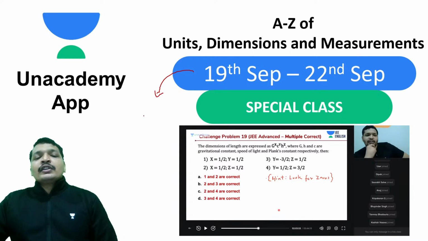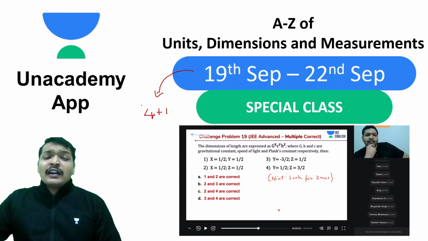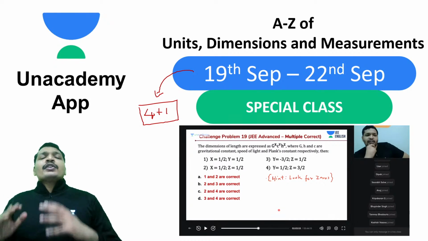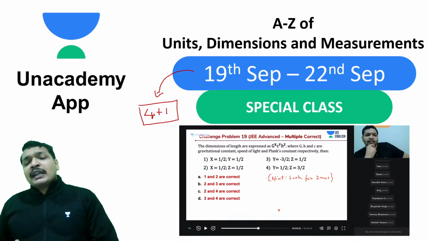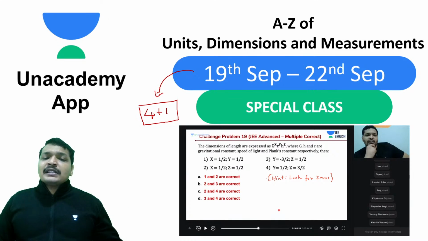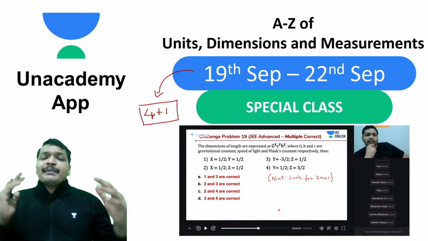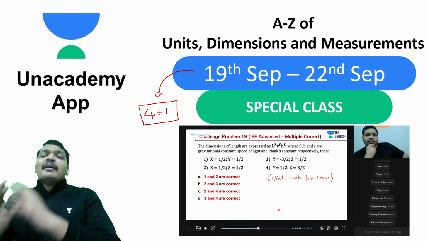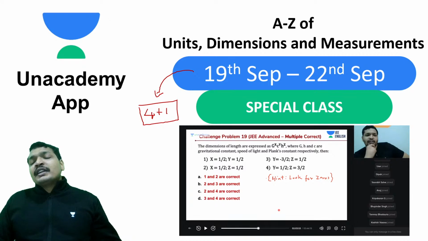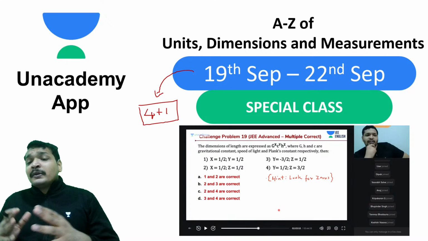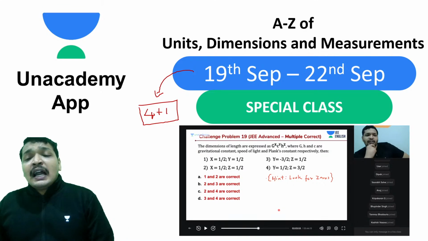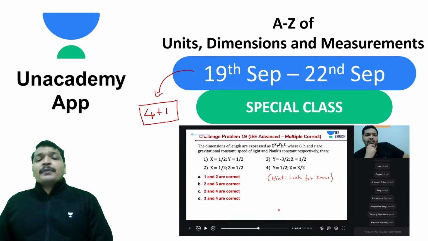All you need to do is attend these 4+1, total 5 sessions, and your preparation on units, dimensions and measurements would be completed. We have discussed units based problems, dimensional analysis of important quantities, error analysis, and experimental measuring instruments like vernier calipers and screw gauge, and also least count based problems.